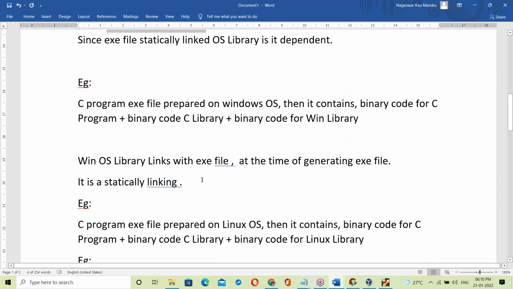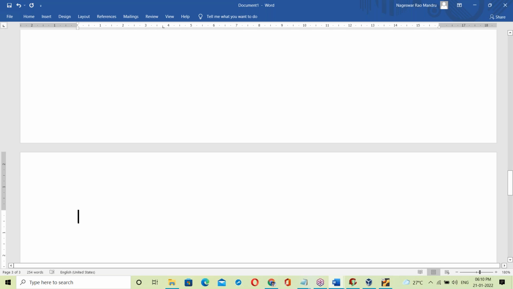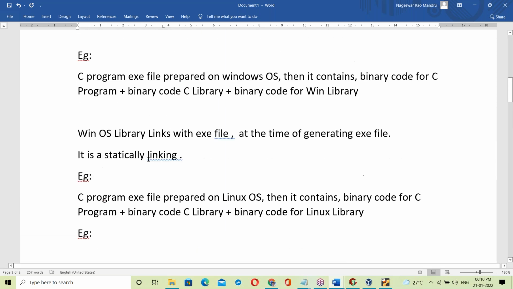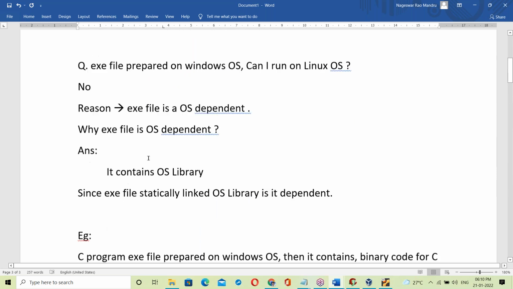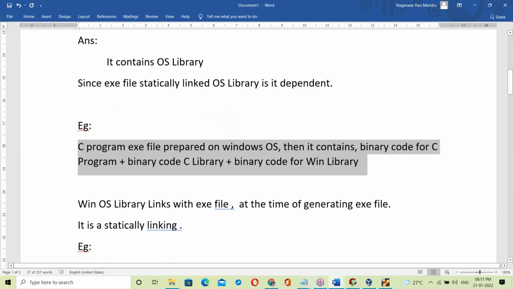Now let us come to Java. Same concept. Java is independent of platform. How is Java made independent of platform? Let us see what happens in Java, taking the same example.